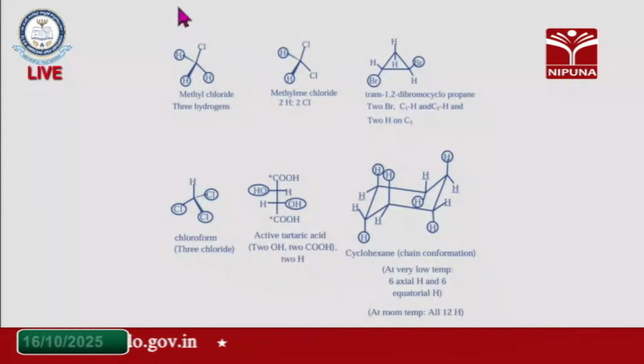And so, you can take some more examples here. Here are chloromethane and chloroform, and in chloroform these three chlorines are equivalent. So, these three chlorines are homotopic here. And in this particular active tartaric acid, this hydroxy and this hydroxy, these two are in the trans direction, where these two hydroxy groups are the same.